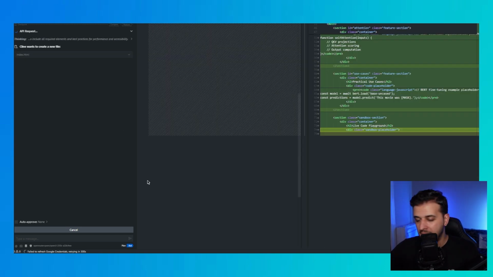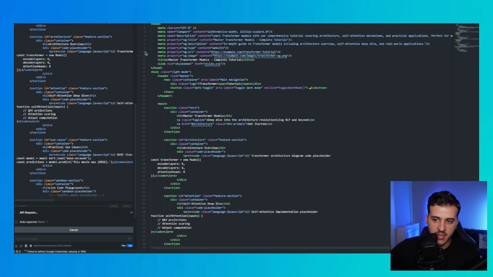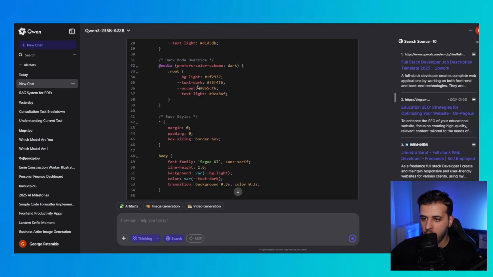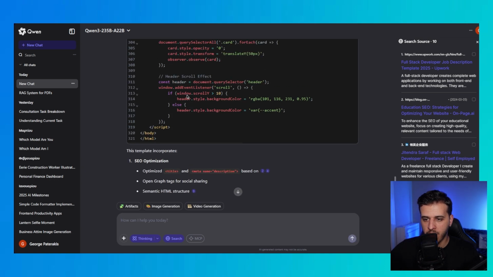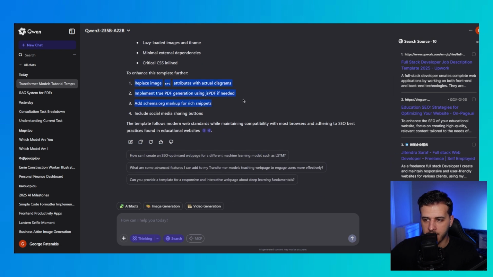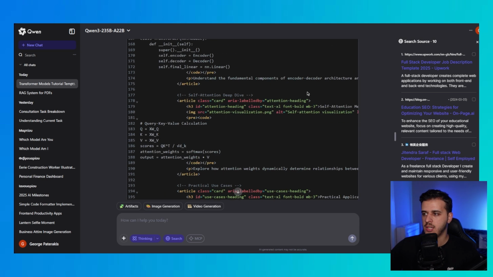All right, so Cline has started running, right? So Cline is writing the code right now. Looks kind of good. All right, let's hit save to save this code. Going to continue writing the other code. Also, this side is running the code super fast. The model is quite fast for inference, and you can also enhance these things. Implement true PDF generation. Okay, org schema. Okay, so it also adds extra things that you can do.